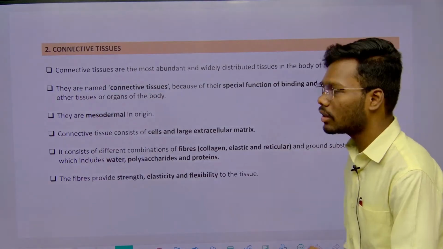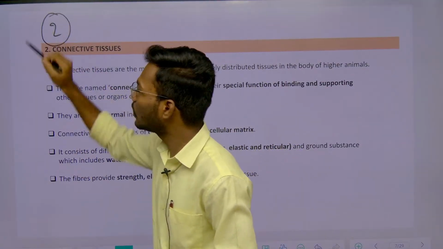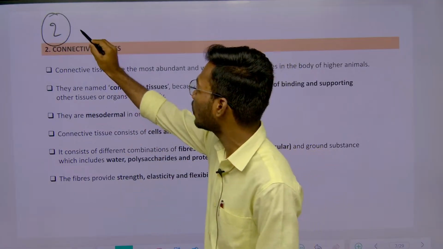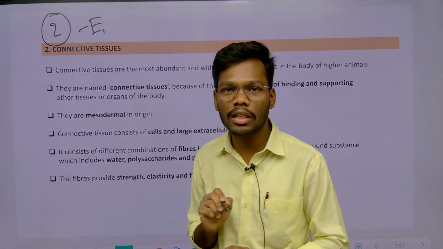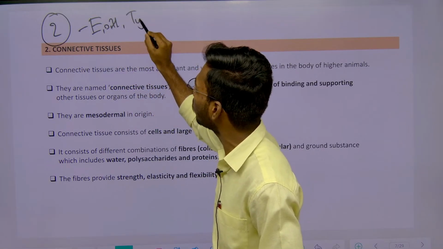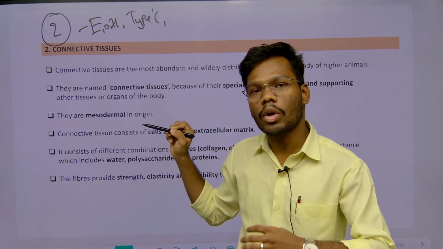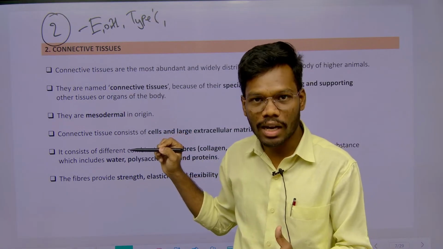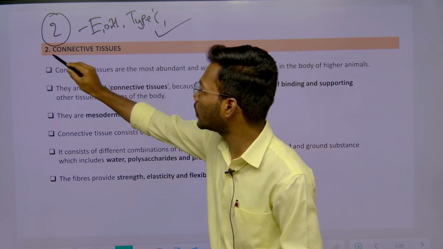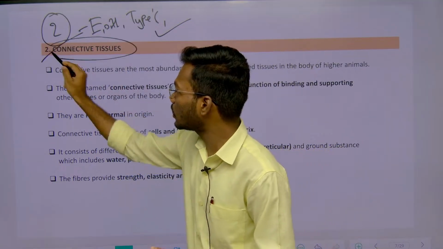So let's start our actual class, that is animal tissues part 2. Part 1 is completed. In part 1, we discussed epithelial tissue and the types of epithelial tissue, and we also completed what glands are and the different types of glands. If anyone didn't watch, go for the part 1 video. Now we will continue with connective tissue.